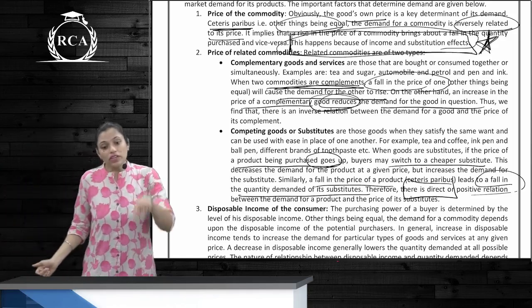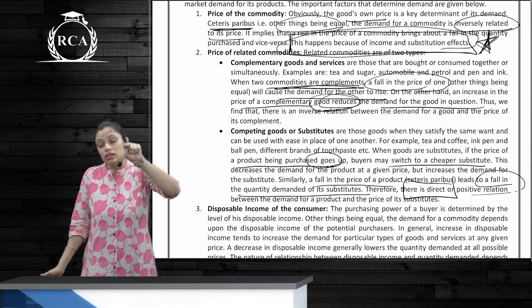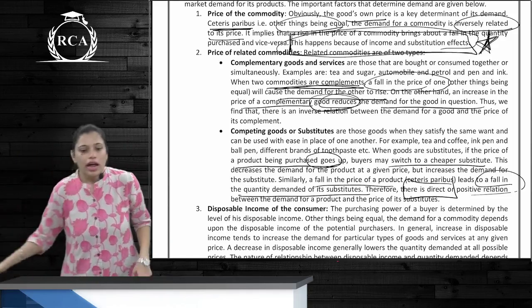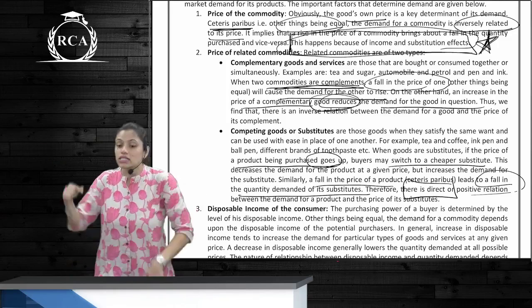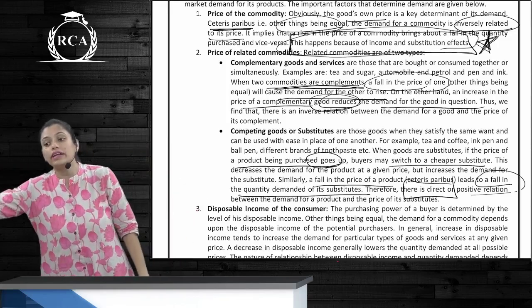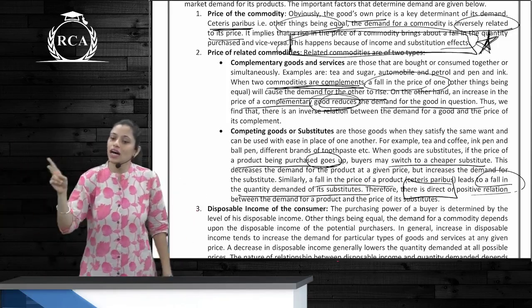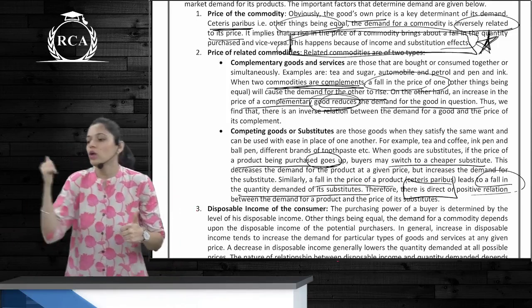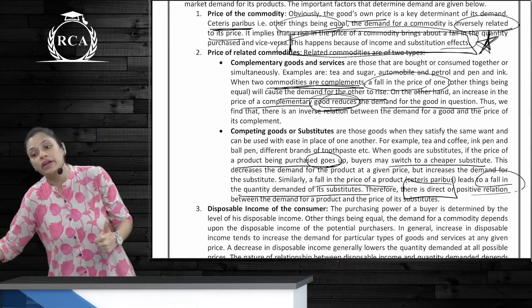So if the price of the commodity increases, quantity demanded of the complementary good also falls. And if the price of the commodity decreases, quantity demanded of the complementary good rises.